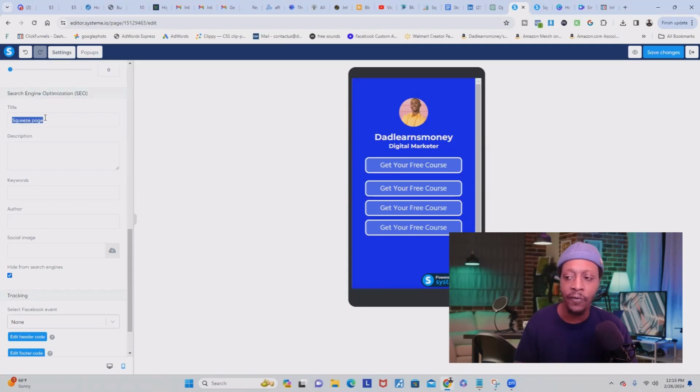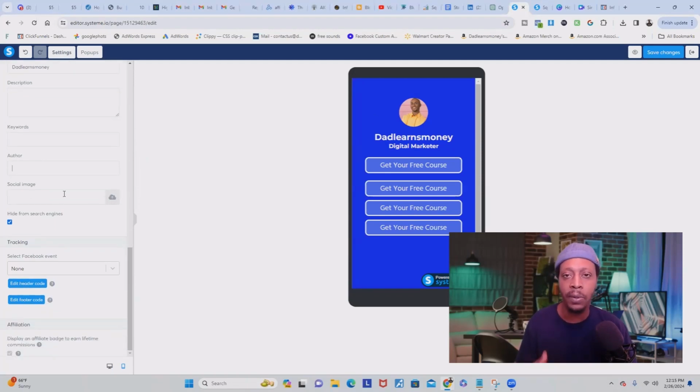This is where you can give your website a web page title. You could put Dad Learns Money. Give it a nice description. This is going to pop up on Google to where they can see what your website is about. Put all relevant keywords to whatever your industry and your niche is. As the author, you can just put your name again, and you can also upload an image so when it pops up on Google or any search engines, they can see your picture.